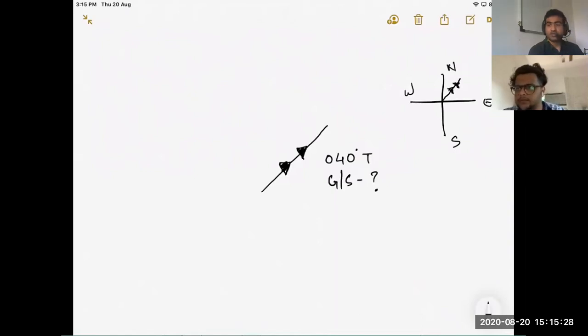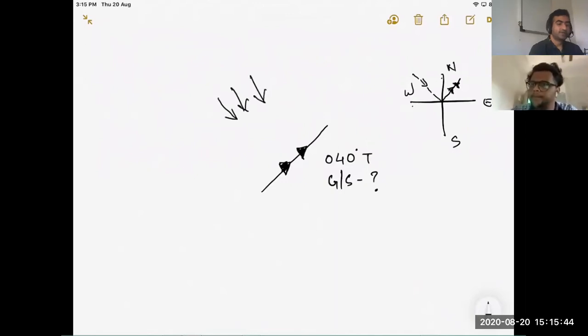The wind comes from 315. Where is 315? Between 270 and 360. 315 is somewhere here. Wind is coming from 315. It means the wind is coming from this direction. This is the from direction. Okay? Are you following?